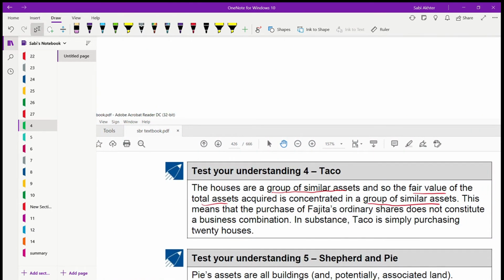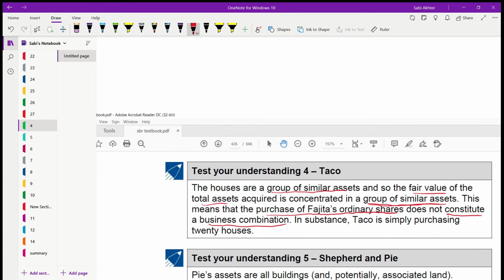So that means the fair value of the total assets acquired means the fair value of the consideration only. To acquire that asset is concentrated in a group of similar assets, which is similar to the fair value of the 20 houses. What does this mean? This means that the purchase of Fajita's ordinary shares does not constitute a business combination.